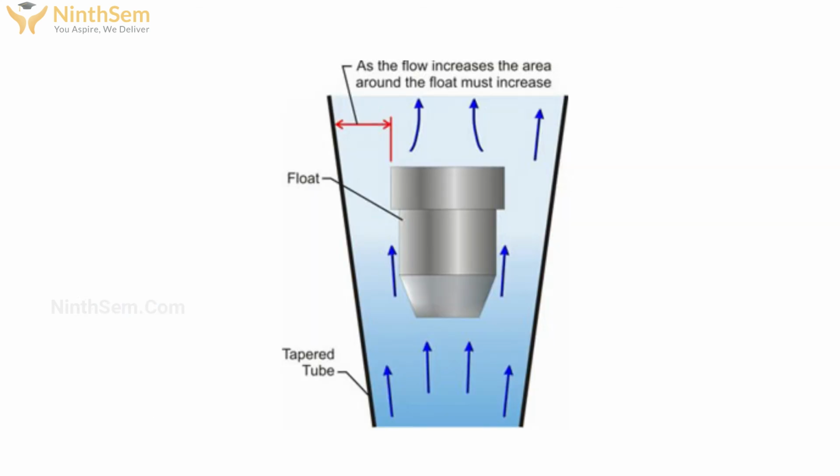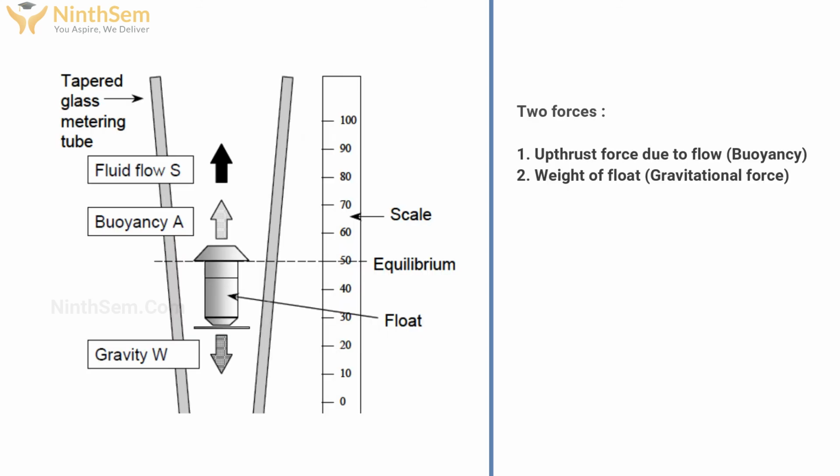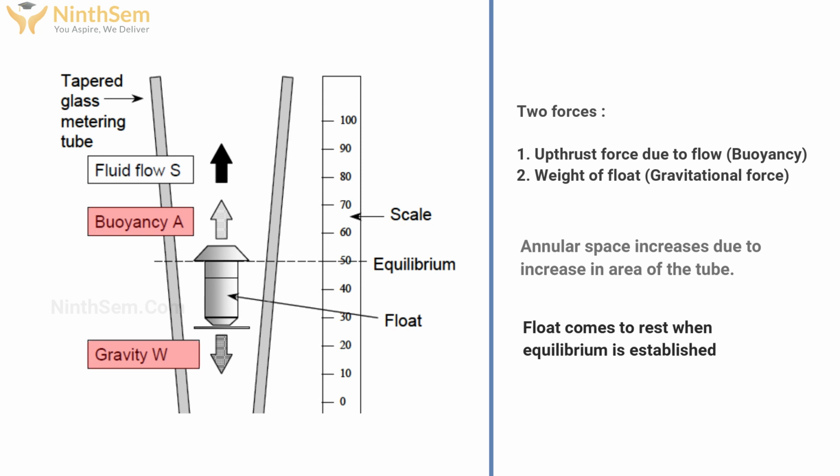So as you can see in this figure, while fluid enters the tapered tube, some of the fluid strikes directly the float and some of the fluid passes from the sides. Two forces are acting in this case. One is the upthrust force, that is due to the flow, and another force is the weight of the float, that is the gravitational force. So the annular space increases due to the increase in the area of the tube. When equilibrium is established, the float comes to rest.